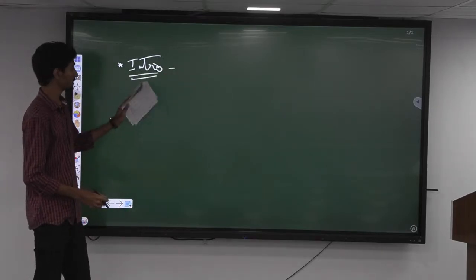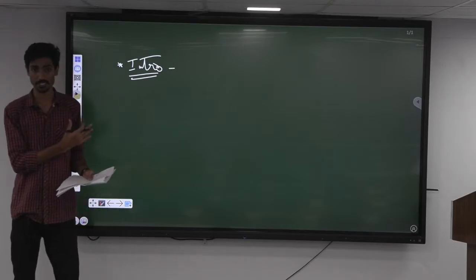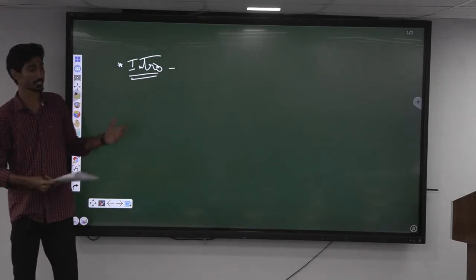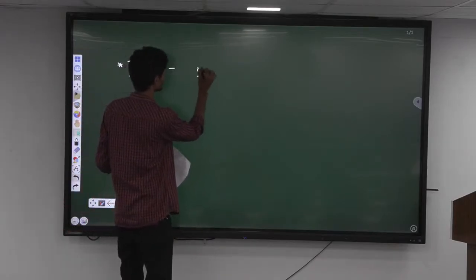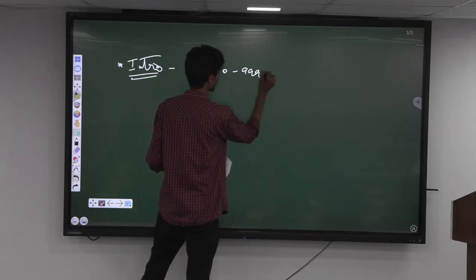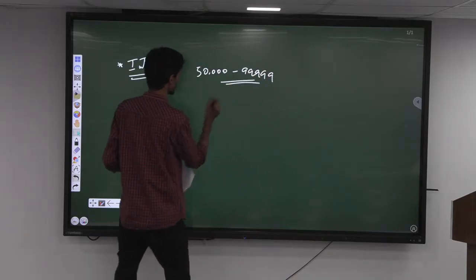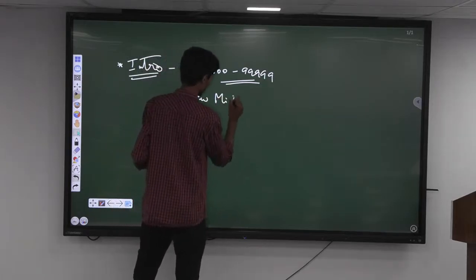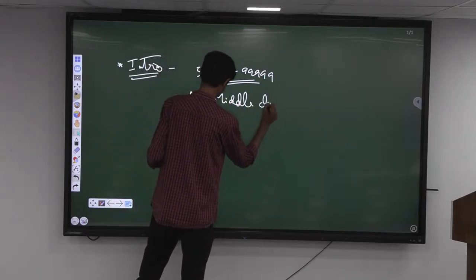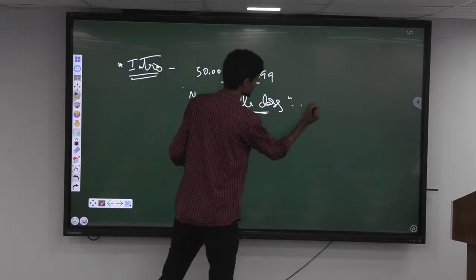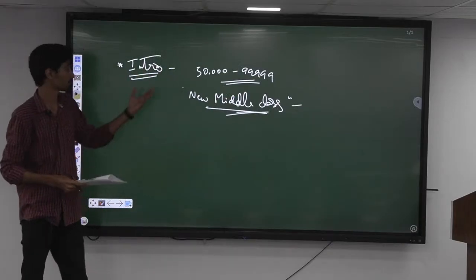If you have a basic idea of what tier 2 cities in India are: with respect to India, cities are classified based on population size. Tier 2 cities are the ones having a population of 50,000 to 99,999. So this can be mentioned. Most importantly, we can mention what the new middle class is. This is the most important thing which can be written in the introduction here.